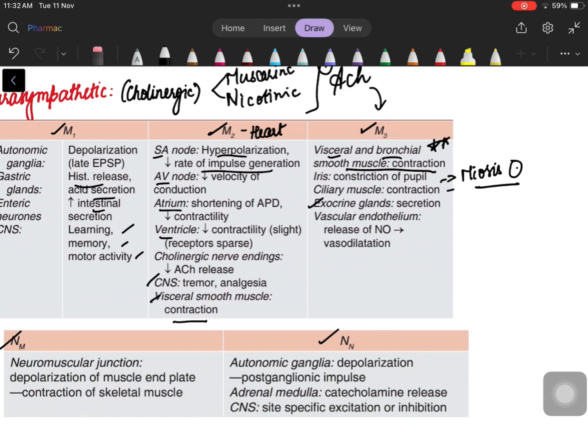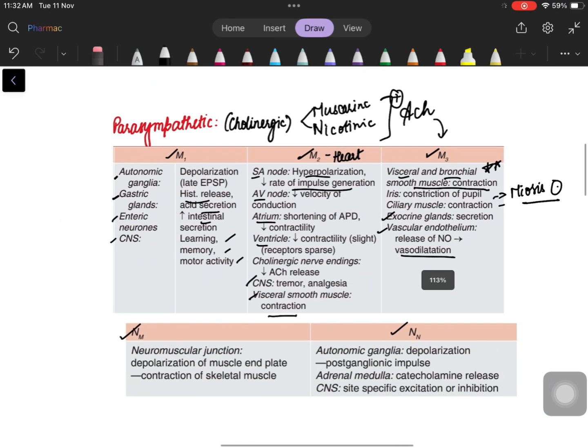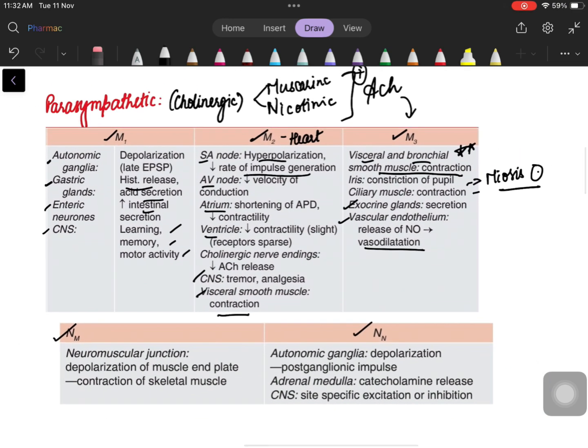Exocrine gland secretion, that is every single gland with a duct, be it your salivary glands, exocrine part of pancreas, etc. Vascular endothelium, it causes vasodilation. So go over these once again. M1 is gastric secretion and the CNS functions, M2 is on the heart, and M3 is bronchoconstriction, meiosis and vasodilation.